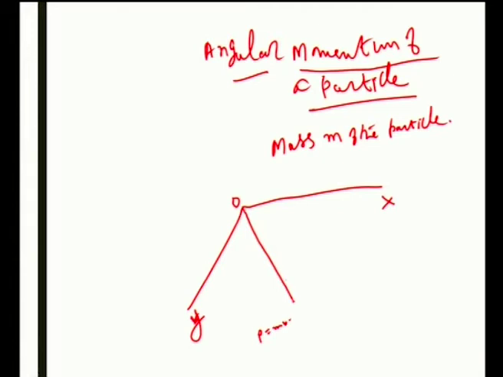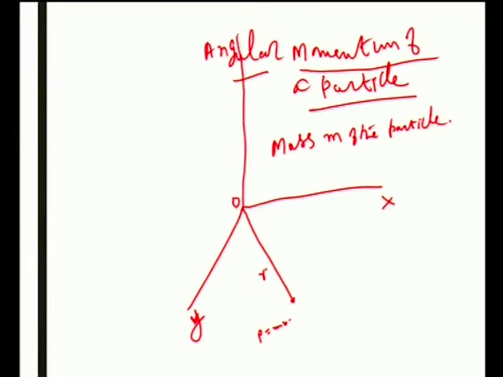It is at a distance r from the origin. The particle is moving along the xy plane, and linear momentum is equal to mv.